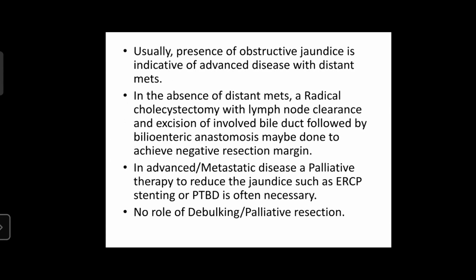Such patients usually have distant metastasis also, but in the absence of a distant metastasis, a radical cholecystectomy with lymph node clearance and excision of the involved bile duct, followed by bilioenteric anastomosis, may be done to achieve negative resection margin. In advanced or metastatic disease, a palliative therapy to reduce the jaundice, such as ERCP stenting or PTBD, is often necessary. It is important to note that there is no role of debulking or palliative resection in metastatic carcinoma of gallbladder.